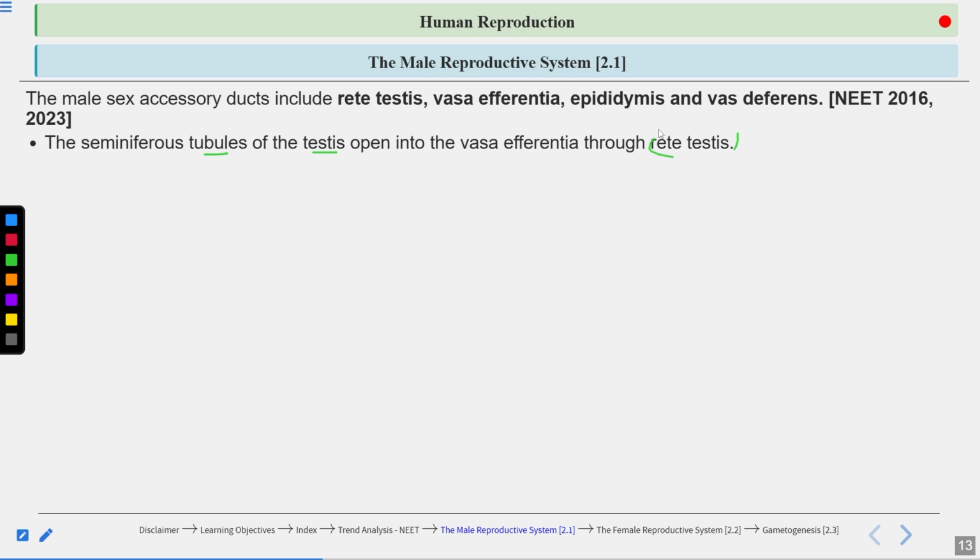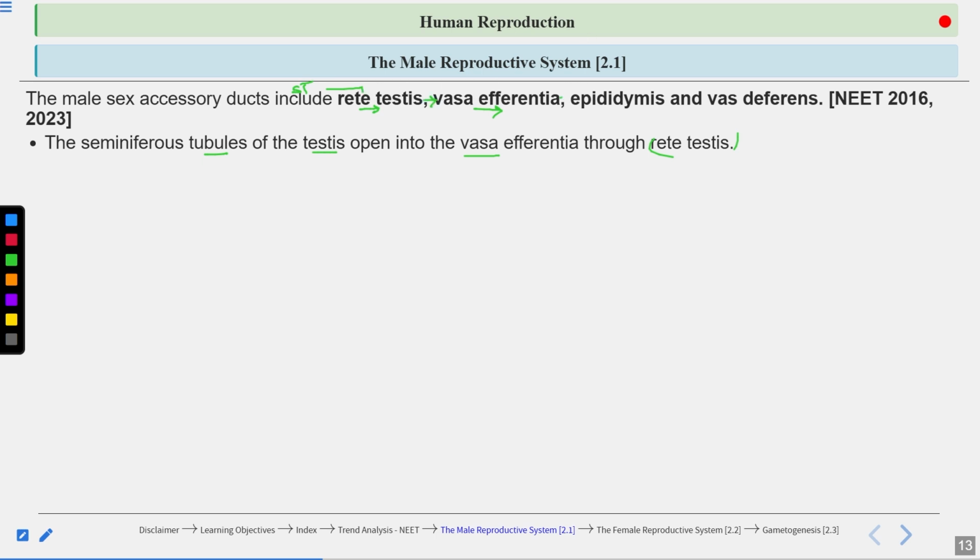Sperms enter into the rete testis and then into the vasa efferentia.